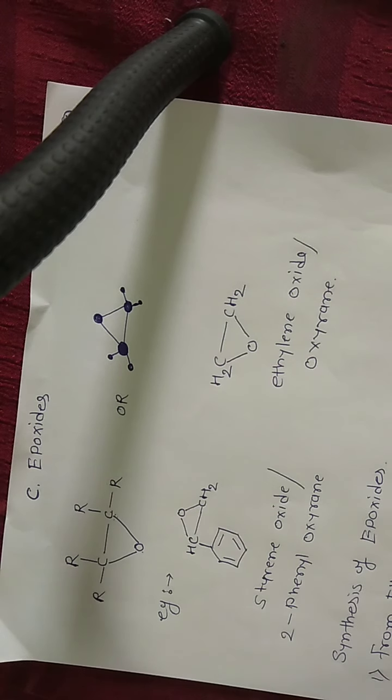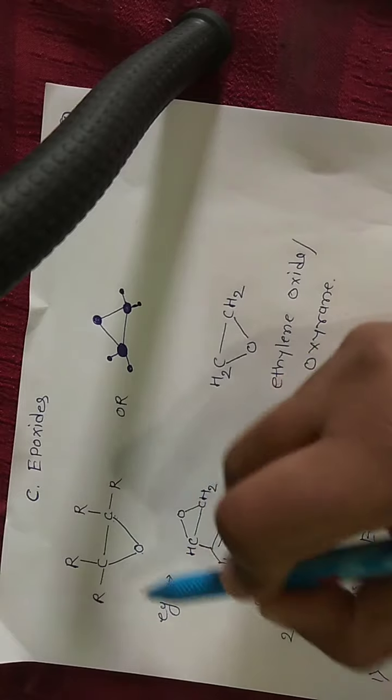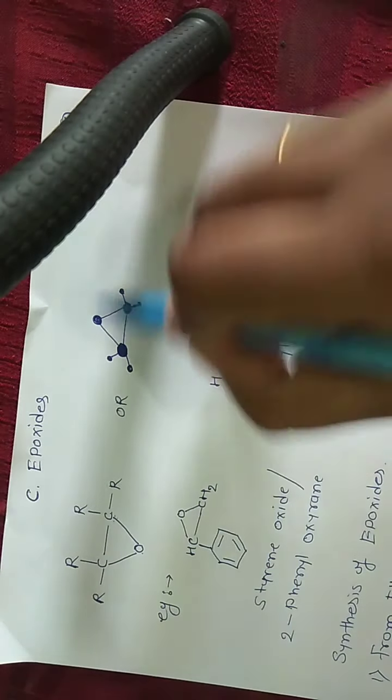Today's lecture topic is epoxide. What is epoxide? Epoxide is a cyclic ether. Epoxides are just a subclass of ether. Epoxide is a three-membered ring.